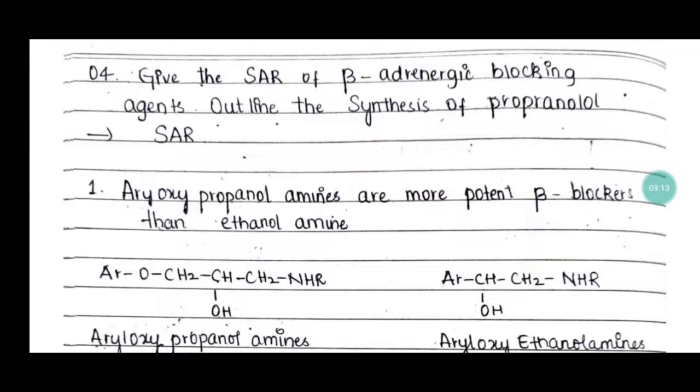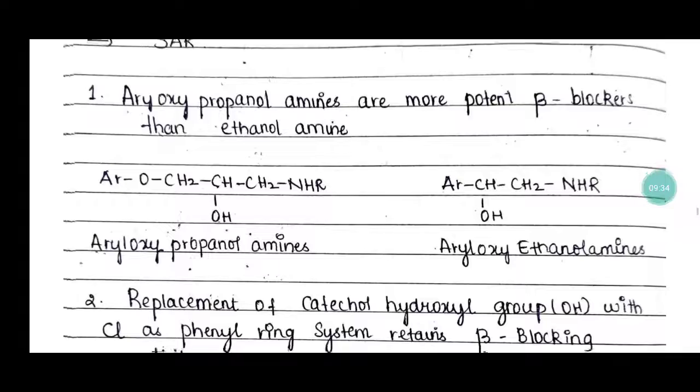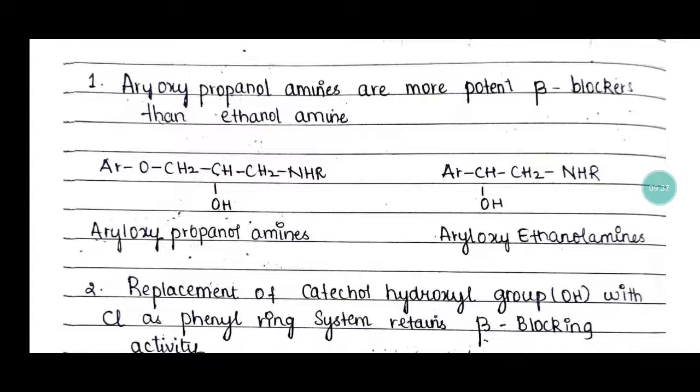So question number 4, give the SAR of beta adrenergic blocking agents, and outline the synthesis of propranolol. So the SAR, structure activity relationship: the aryloxypropanolamines are more potent than the aryl ethanolamines, so these are aryloxypropanolamines and aryloxyethanolamines.